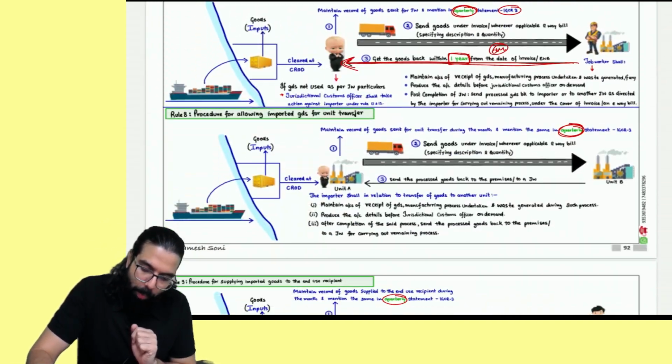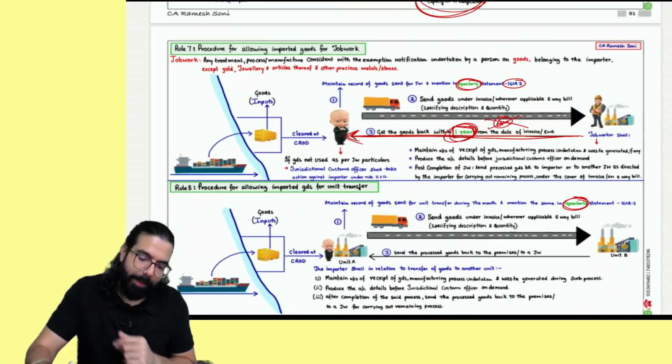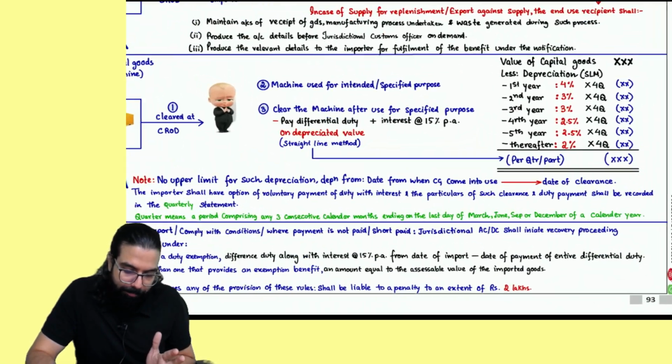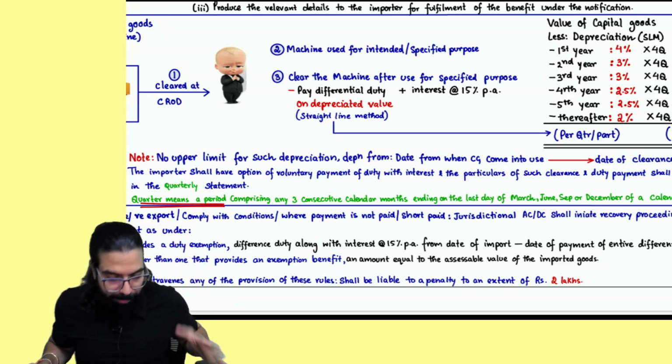Other than that, one point which you should remember: goods can be brought back from job work, not 6 months, now it is 1 year. That's all the changes that have been done. Quarterly definition I've told you. Now it is calendar month. Okay, sir, done.